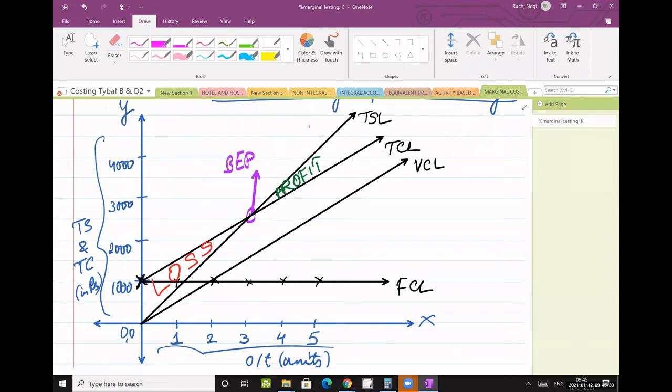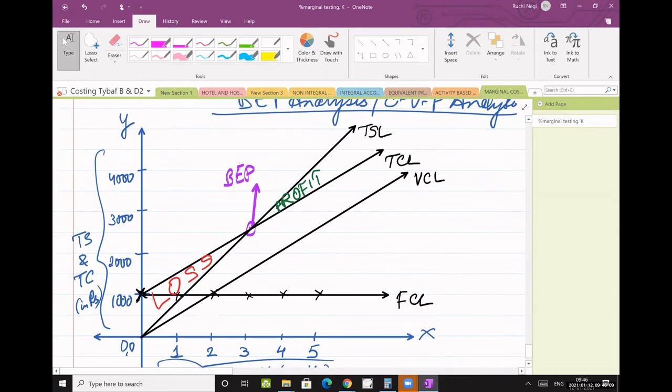So next lecture, when I take up formulas and sums with you, you will understand how these formulas are framed. I'll show you what is contribution also here. What is contribution? Sales minus variable cost is contribution. The formula is sales minus variable cost is contribution.